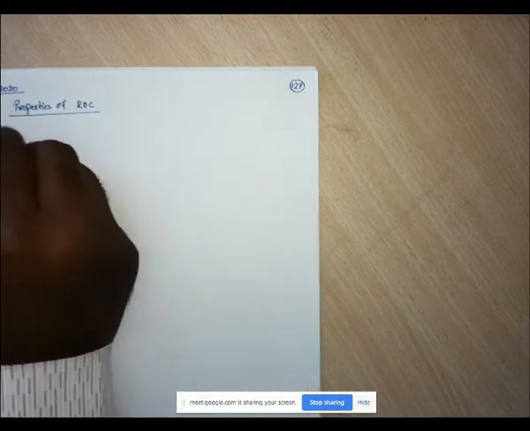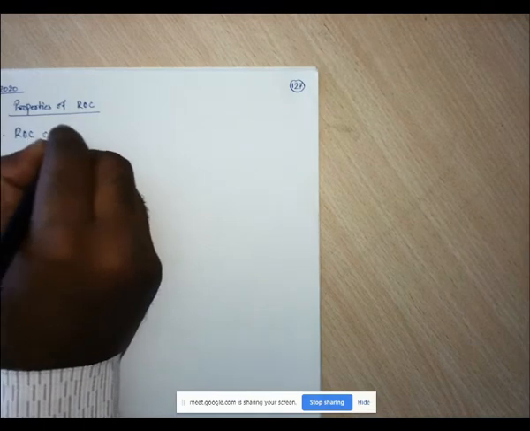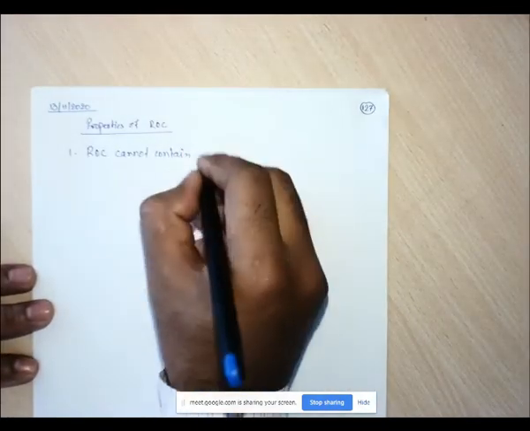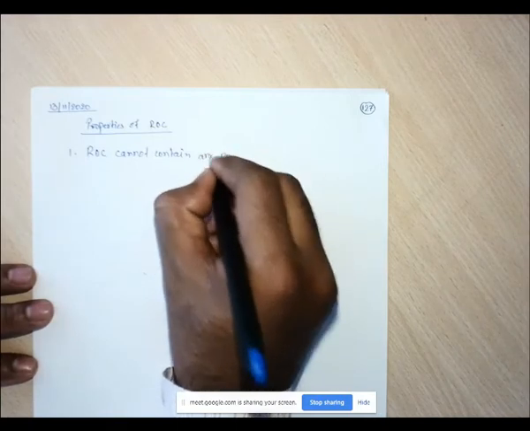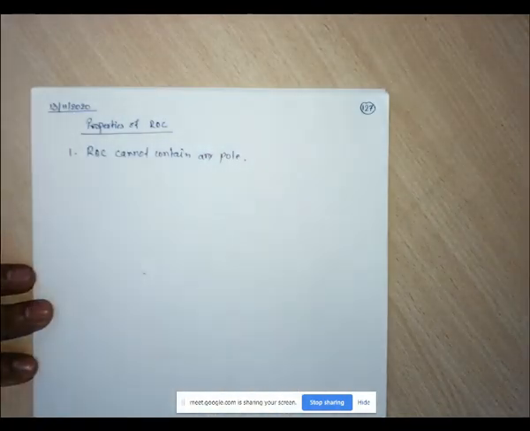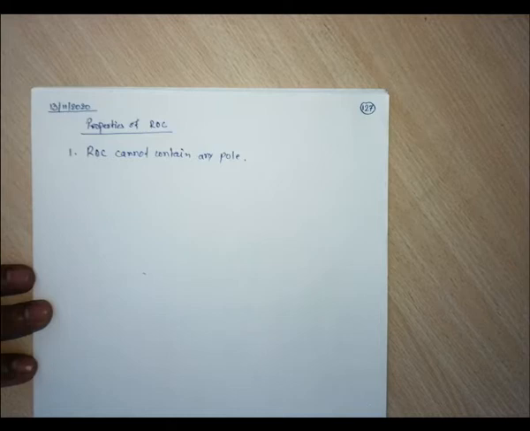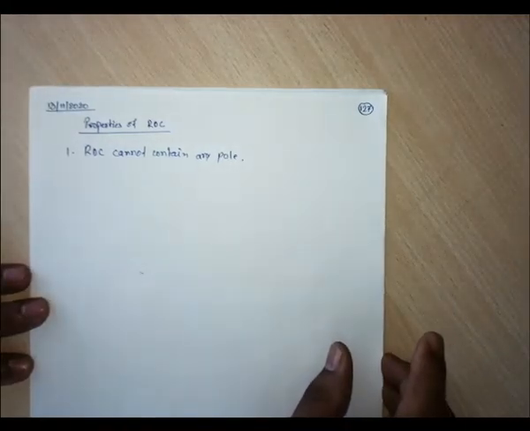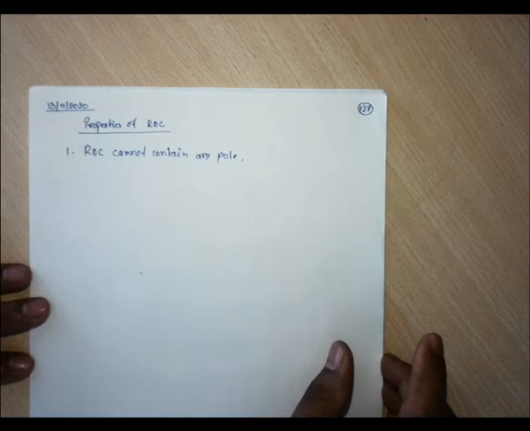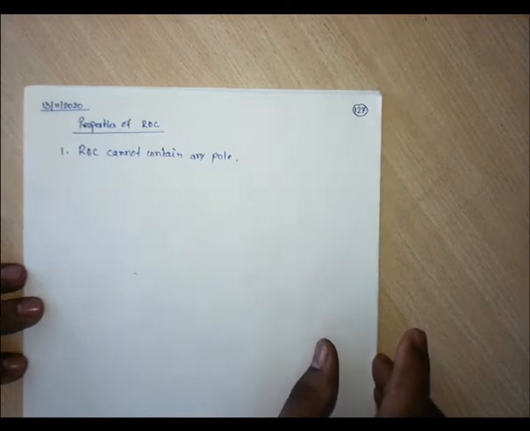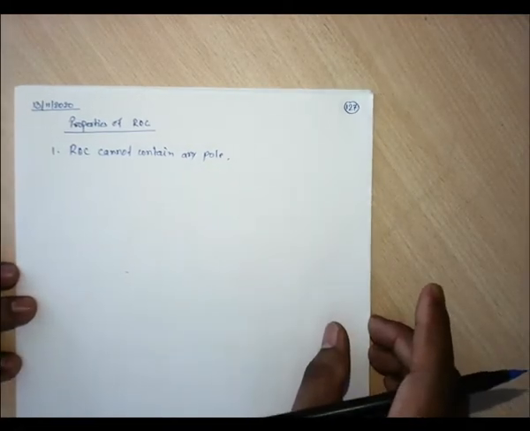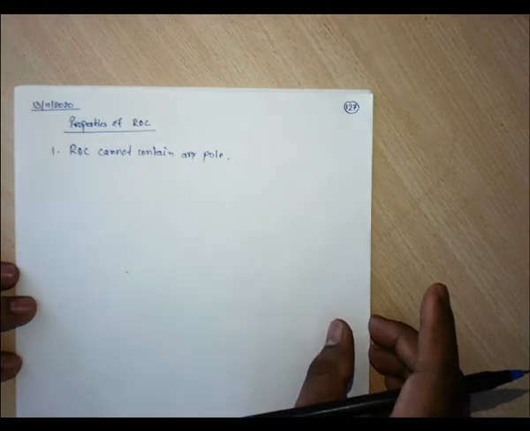First property: ROC cannot contain any pole, right? Why is this? This is because the ROC is defined as the set of all z for which the z transform converges. So ROC must be such that our X(z) must converge.